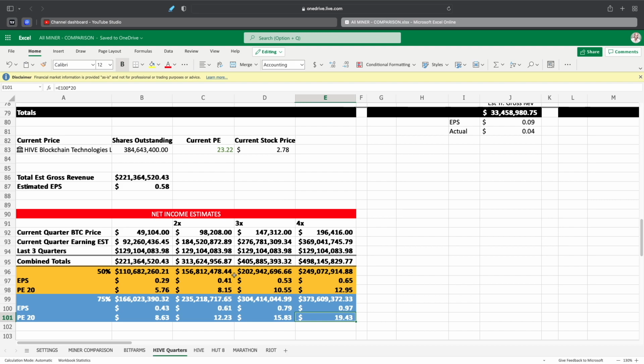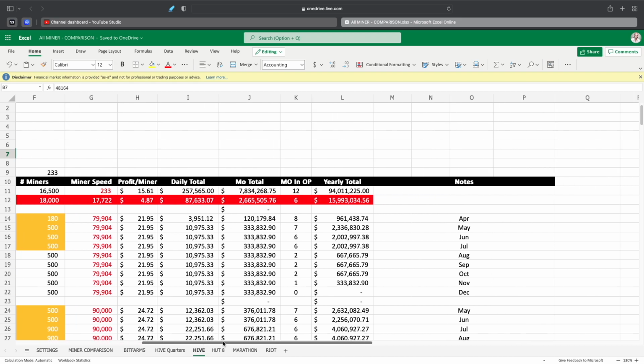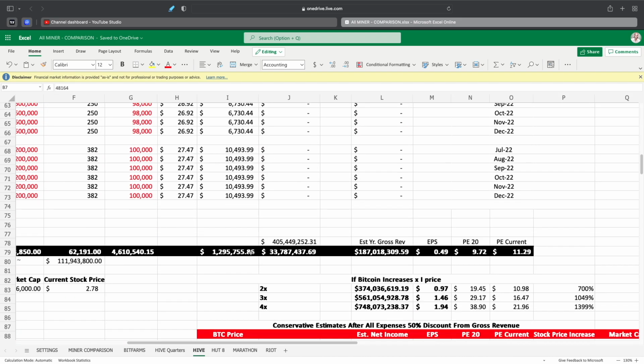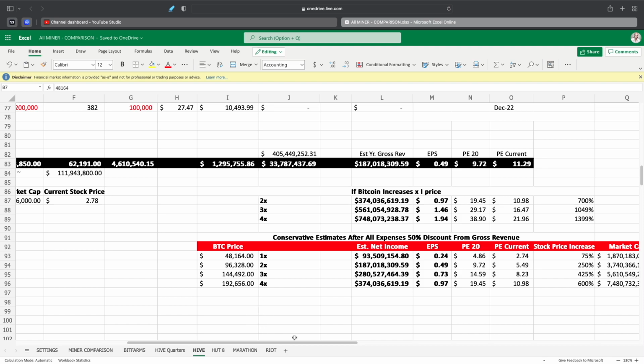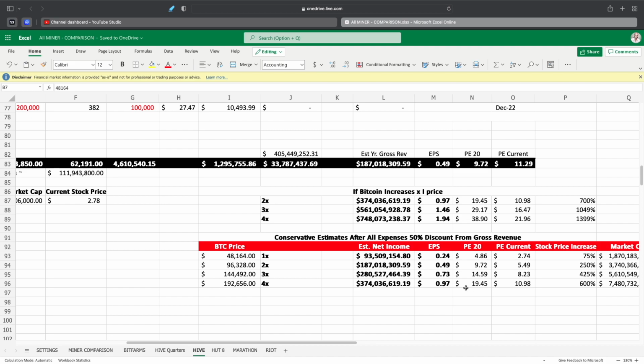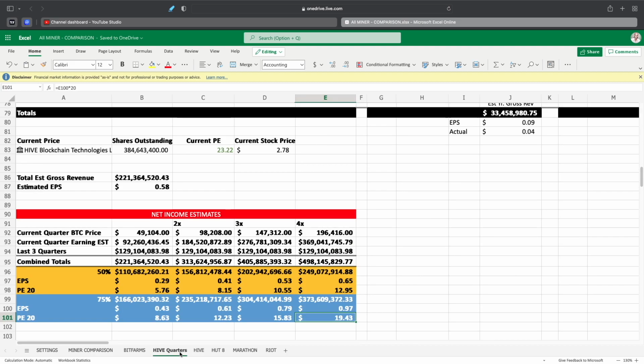So this is the updated results. Here are the old results. You can see that there is a difference, and I think the new numbers are more accurate. Based on that, with the old numbers, we were at 486, 972, 1459, and 1945 at just a 50% discount on it. Now we're at 576, 815, 1055, 1295.